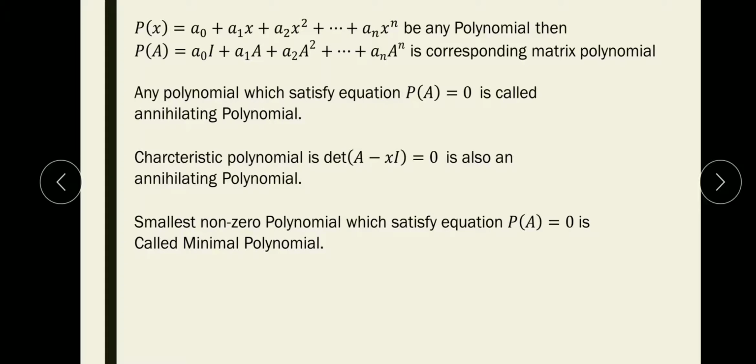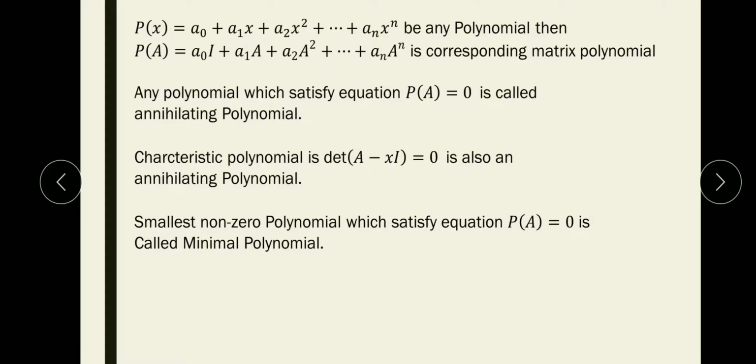Now what is the minimal polynomial? It is the smallest non-zero polynomial which satisfies the equation p of A is equal to 0. It means it is also an annihilating polynomial. In fact, it is the smallest annihilating polynomial of a matrix.